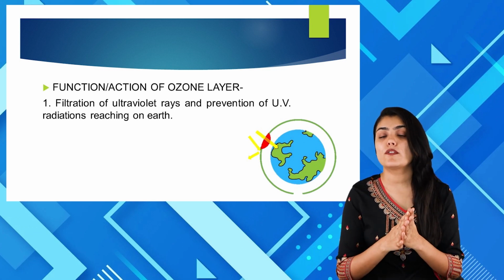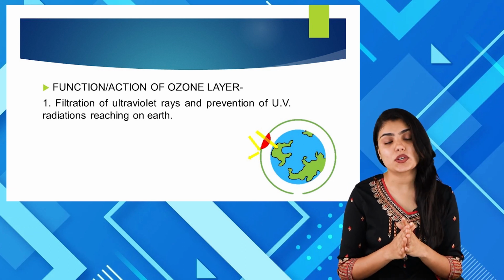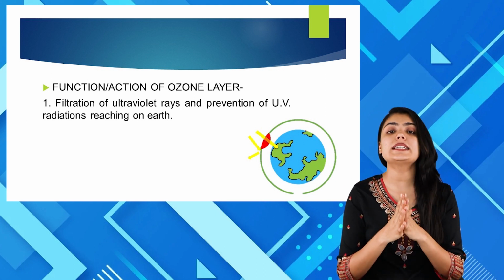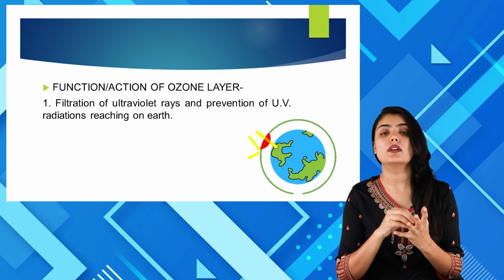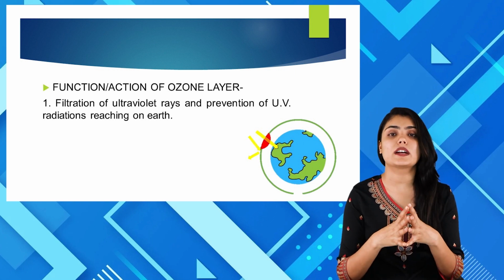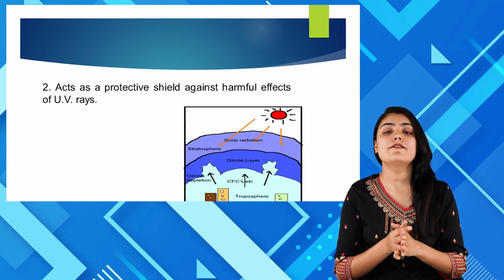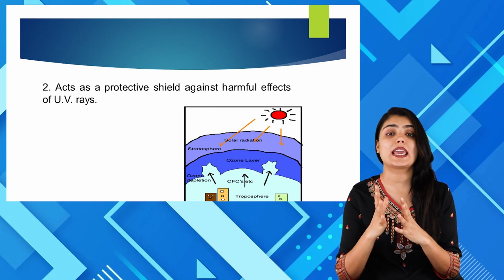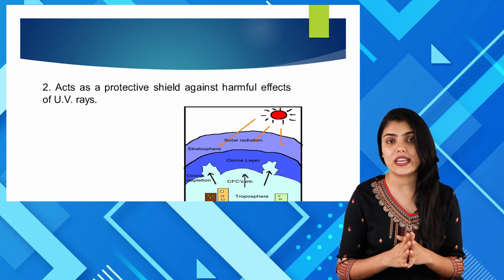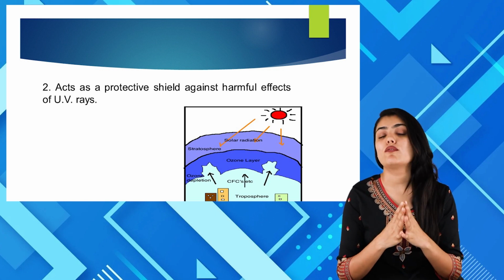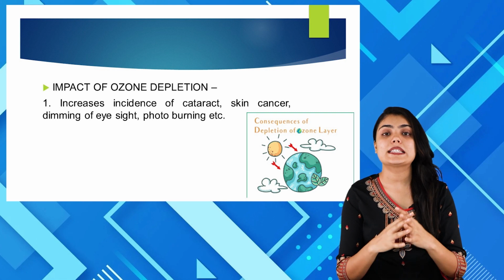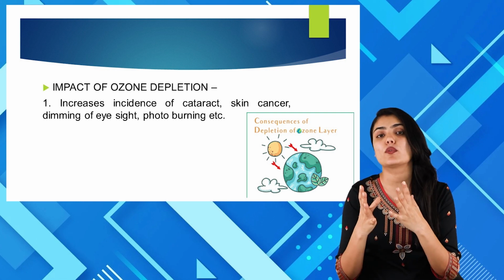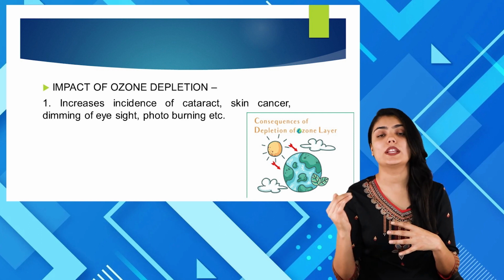The very first function of ozone layer, as I have told in the introduction, is filtration of ultraviolet rays and preventing the UV rays from reaching the Earth's surface. That is the very first function of ozone layer. The second function of ozone layer is that it acts as a protective shield against the harmful effect of UV rays. So these are the major two functions of ozone layer. Moving on, let us see the impact of ozone depletion. What are the various impacts of ozone depletion on human beings and on the environment?